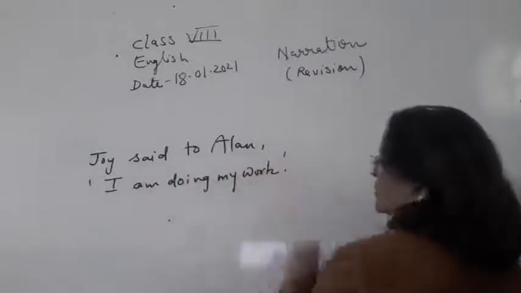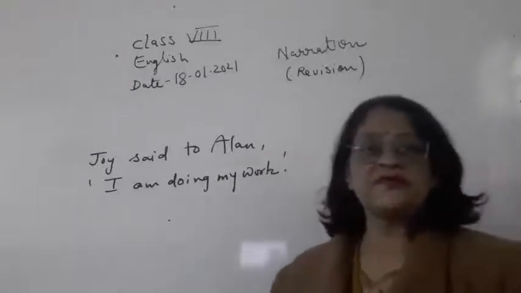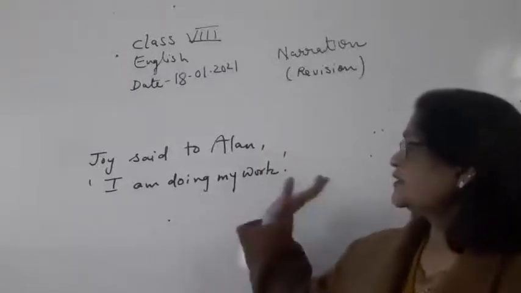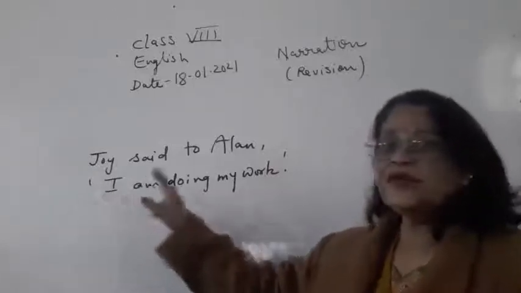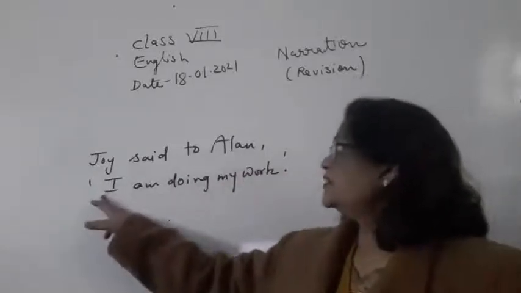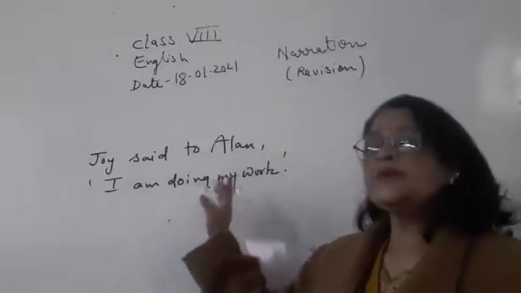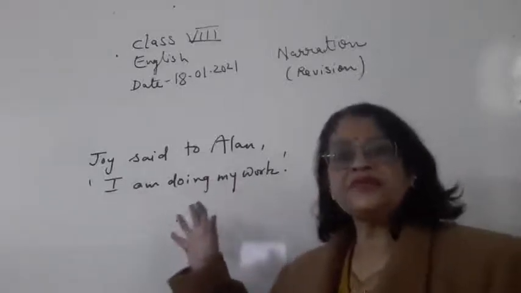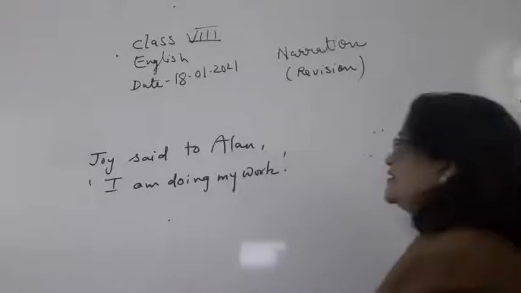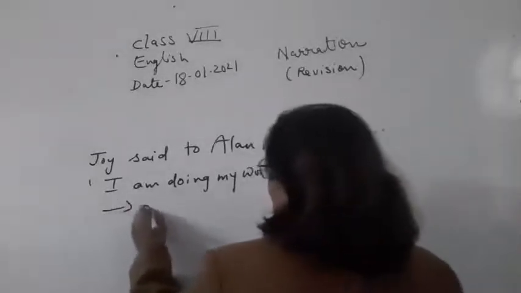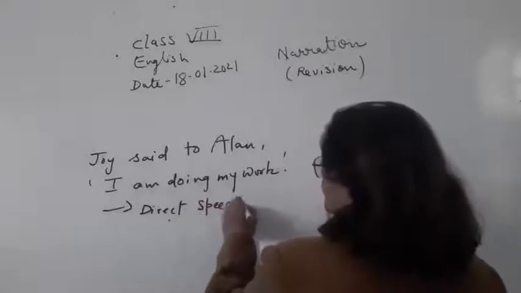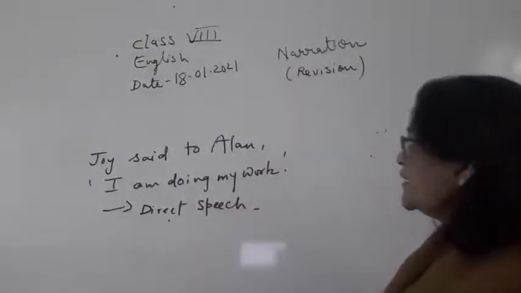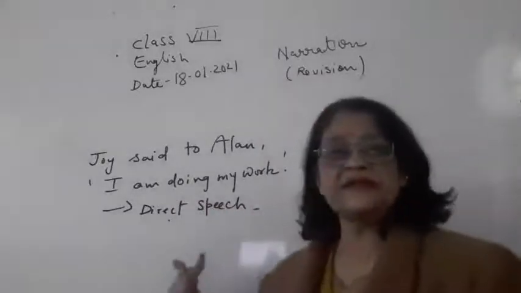Now children, one of the characteristics of direct speech is that whatever the exact words told, they are there in the inverted commas. So you can see the inverted commas here, and "I am doing my work" is the exact words of the speaker. So this is direct speech. Okay, so Joy said to Ellen, "I am doing my work." This is direct speech.